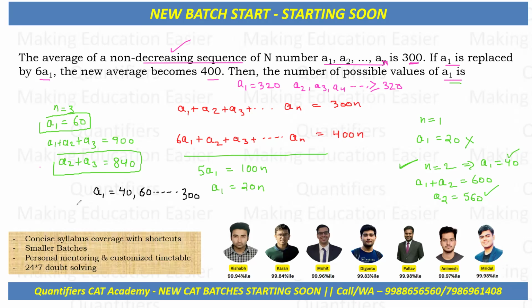How many terms are there? I hope all of you can calculate it. Or you can do it this way: this is 20 into 2, this is 20 into 3, and the last term is 20 into 15. So from 2 till 15, these are a total of 14 terms. 14 is the correct answer. Okay, I hope this question is clear to all of you.